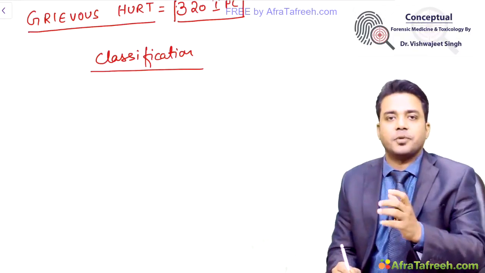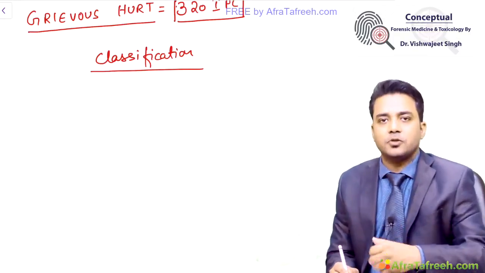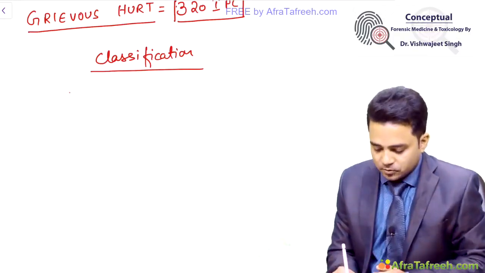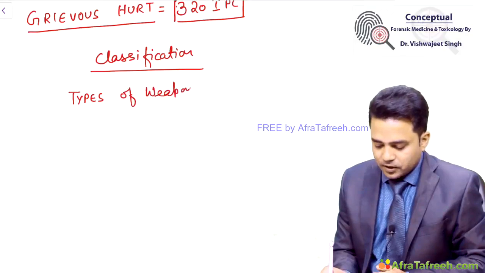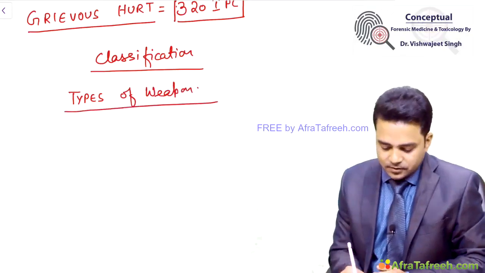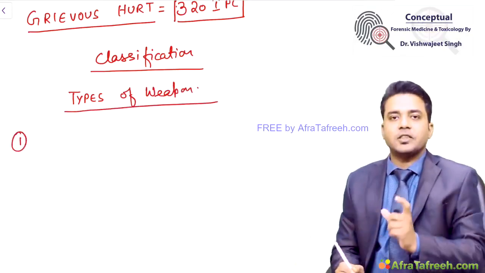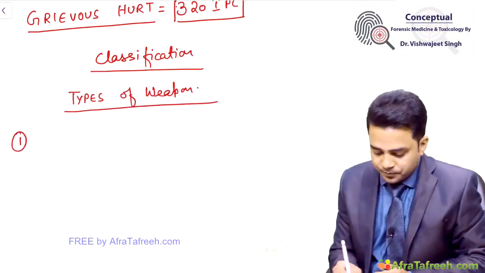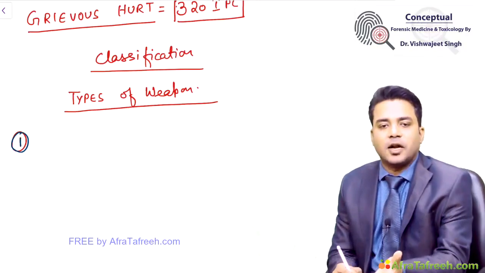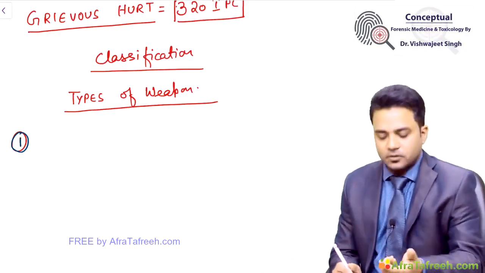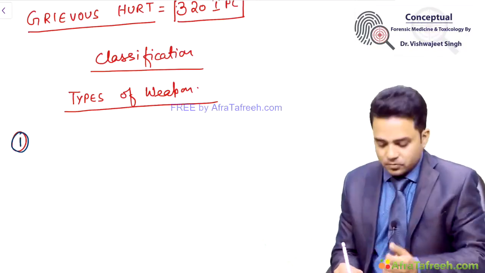Injuries are classified based on the type of weapon used to produce the injuries. So based on types of weapon, the classification of injuries is there. Number 1, when the weapon is a blunt weapon, like your lathi or hockey stick, or any stone.